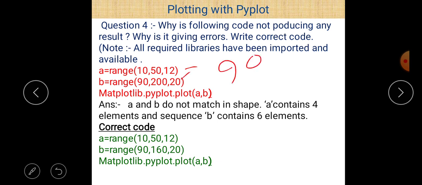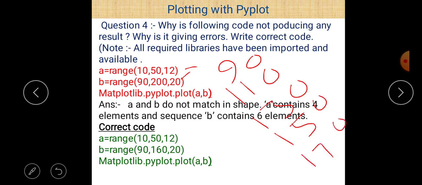So the next value is 110, then after that there is an increment of 20 again, so the next value is 130. Now after 130 we get 150, after 150 we get 170, and after 170 we get 190. Now these are the different values here: 90, 110, 130, 150, 170 and 190. So we get 6 values.